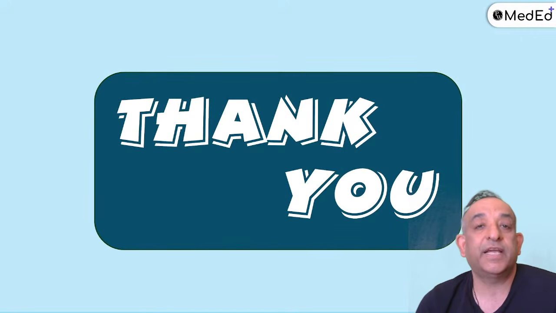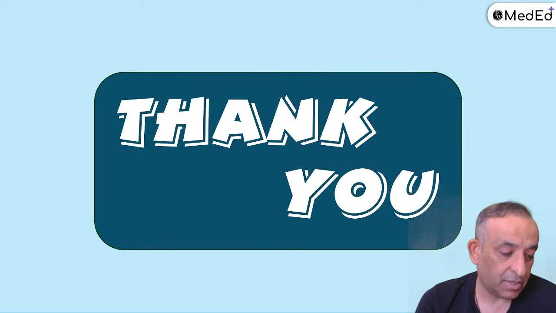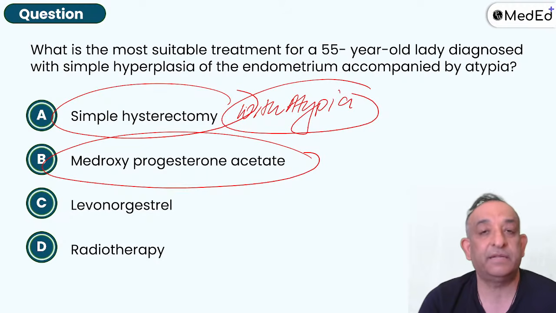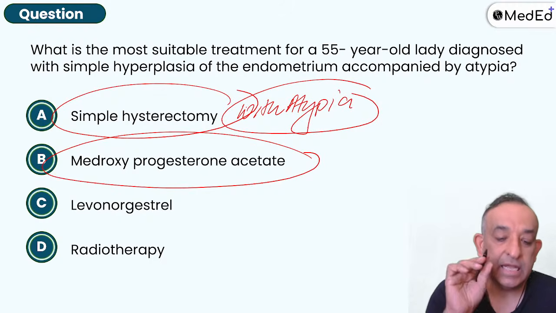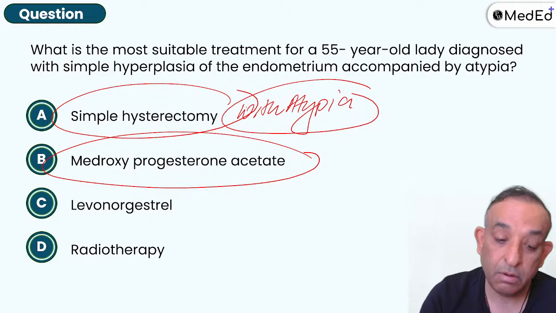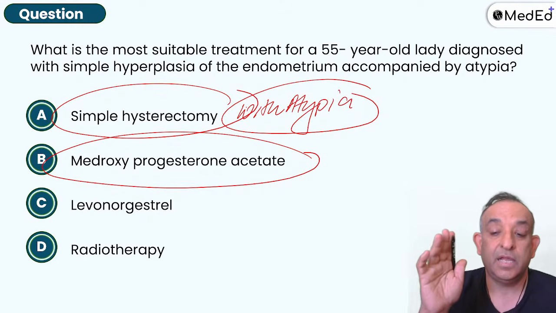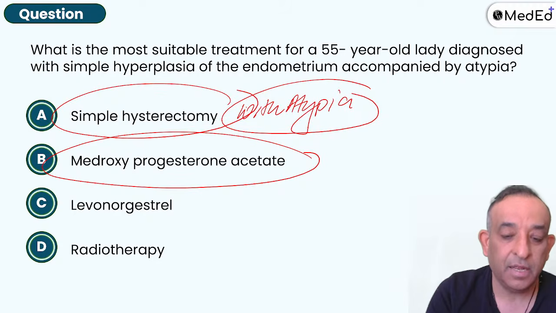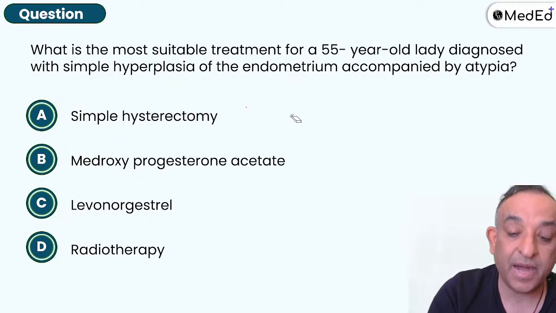So, guys, thank you so much for patient listening. And we've had a lot of A for which one, my friend? Not hysterectomy, yaar. Hysterectomy with the atypia. I marked it by mistake. You know, I wanted to mark progesterone. I marked it by mistake. Simple hyperplasia with atypia. Okay. Oh. Yeah. Okay. Thanks. I think I read this wrong. Okay. Wait a minute. I'll do this again. I just read this wrong. Accompanied by atypia.